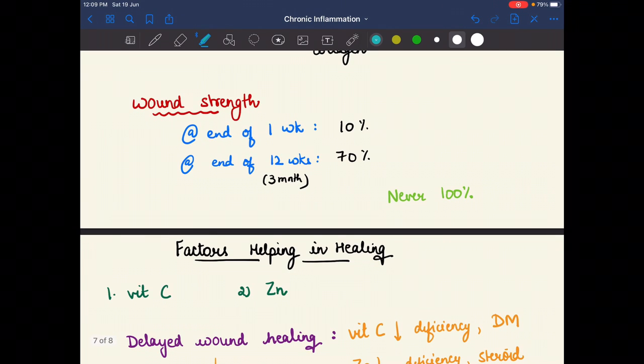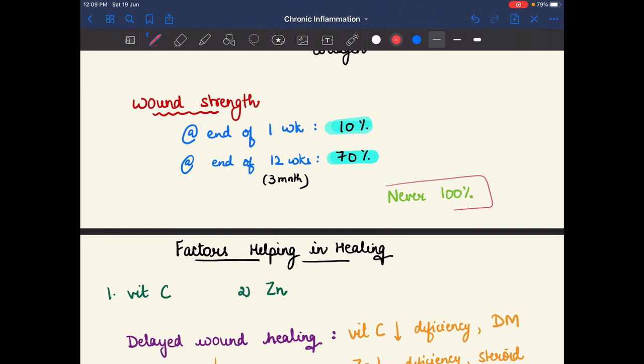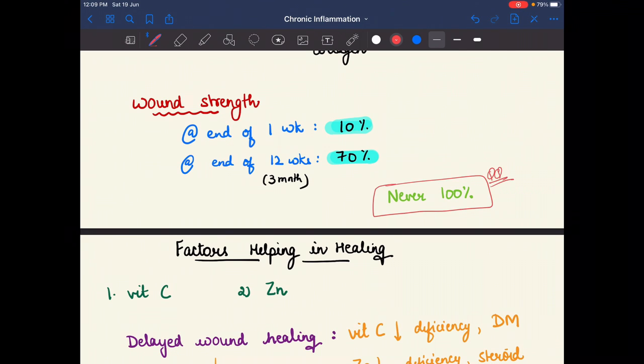Basically at the end of the 1st week there is 10% repair, and at the end of the 12th week, approximately 3 months, there is 70% wound strength. But never ever will there be 100% wound strength. Remember this: never ever 100% wound strength.